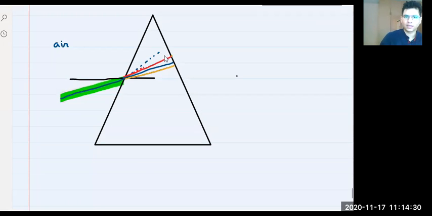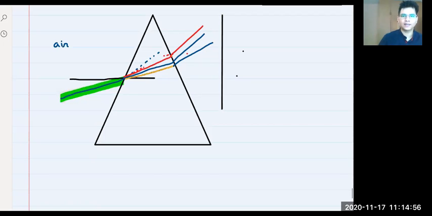Something like this. Again, this is normal, right? This will travel like this. This blue will go like this, right? Yellow will go like this, right? And if you keep a screen over here, suppose you keep a screen over here, you will get all these different lights, yes or no? This is yellow. Then you have green, like this.